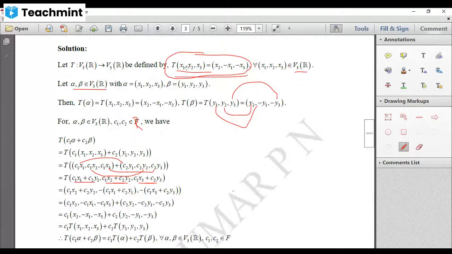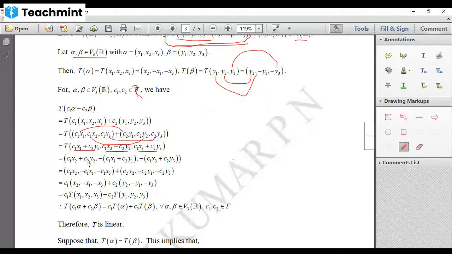Now by this definition, you have to write the y coordinate first for the image. The image of this is the y coordinate first, that is c1 x2 plus c2 y2, comma, minus of the x coordinate, that is minus of (c1 x1 plus c2 y1), comma, minus of the z coordinate, that is c1 x3 plus c2 y3. Now we have to make this one into two ordered triplets. So let us split this into two ordered triplets.